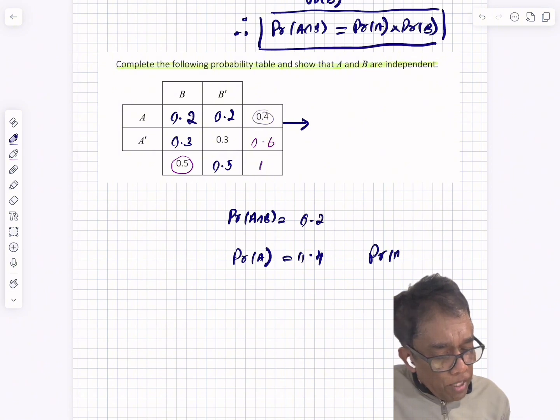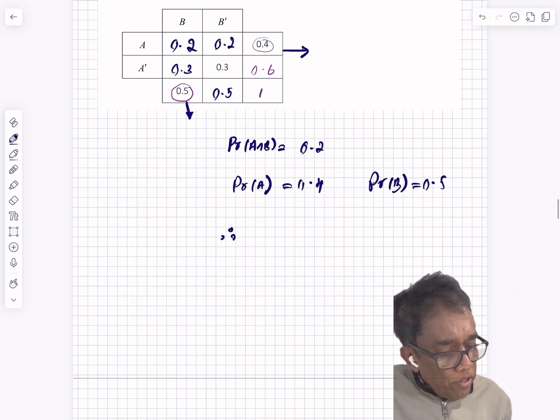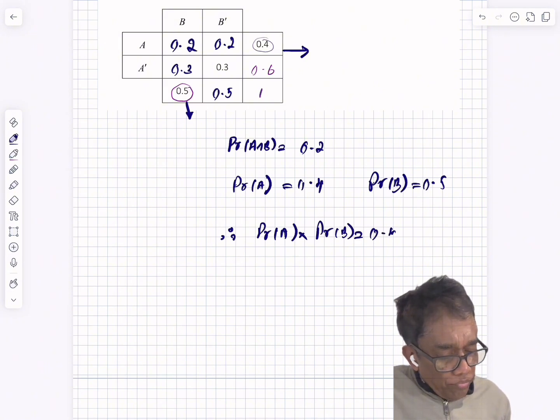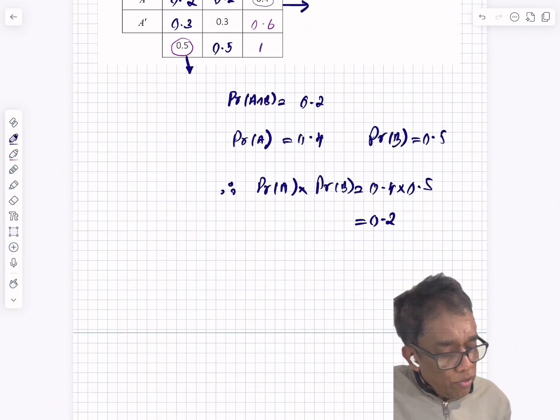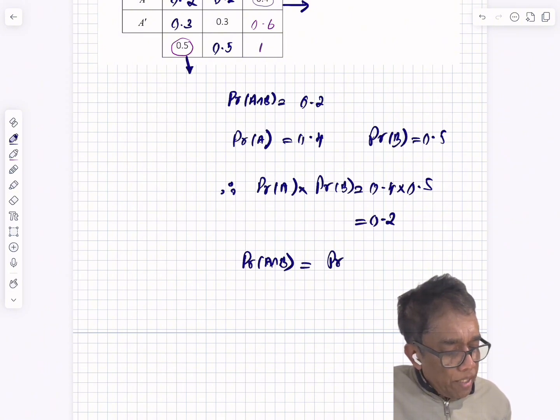Therefore, the probability of A times the probability of B is 0.4 times 0.5, which is 0.2. Now, the probability of A intersection B is equal to the probability of A times the probability of B. Therefore, A and B are independent.